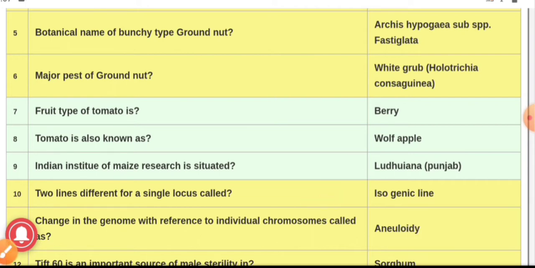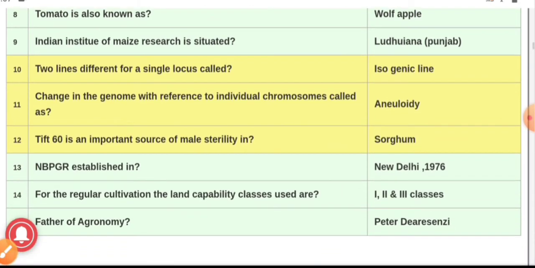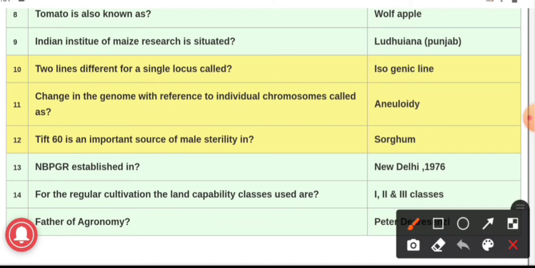Question number 10. Two lines different for a single locus, it is known as isogenic lines. Question number 11. Change in the genome with reference to the individual chromosome, this phenomenon is known as aneuploidy.